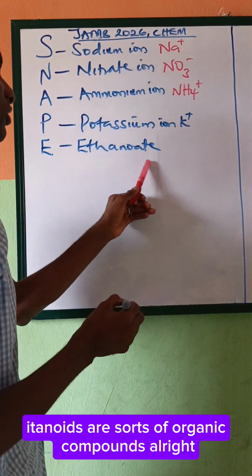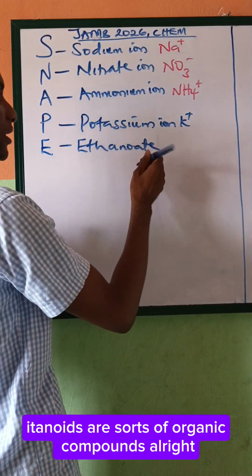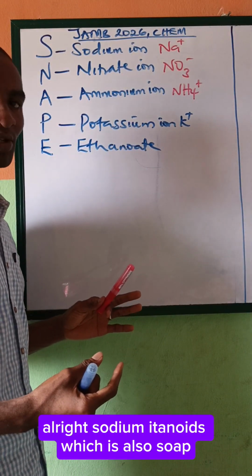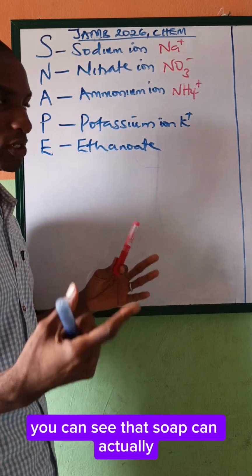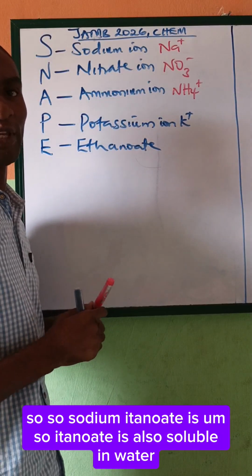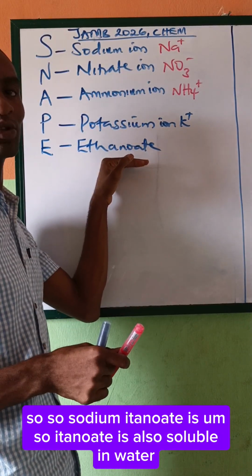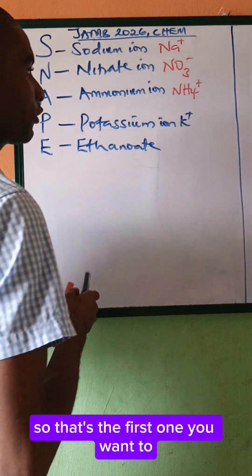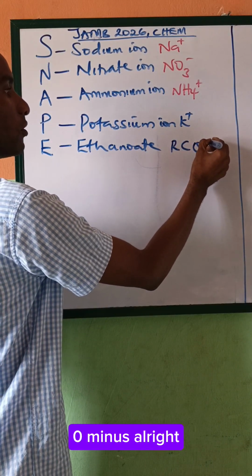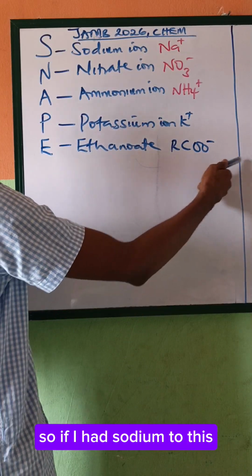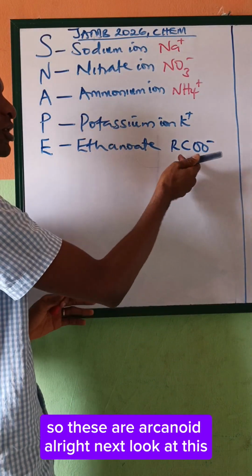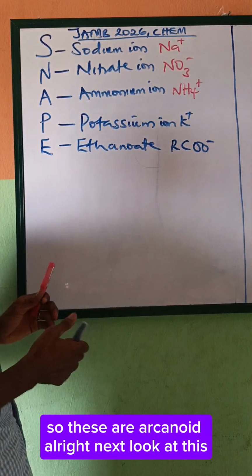Ethanoates are salts of organic compounds. For example, sodium ethanoate, which is also soap. You can see that soap can be dissolved in water, so ethanoate is also soluble in water. Let me give you the formula for ethanoate: COO minus. If I add sodium to this, it would be sodium ethanoate. Next.